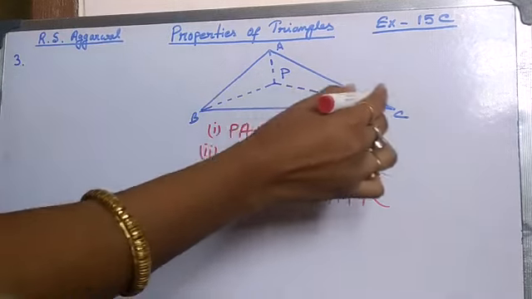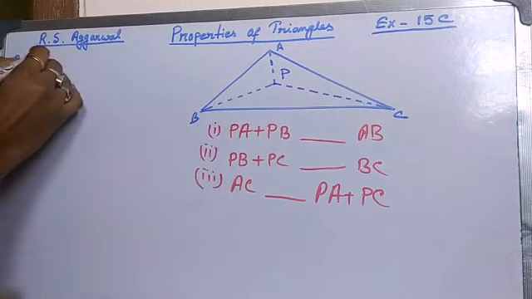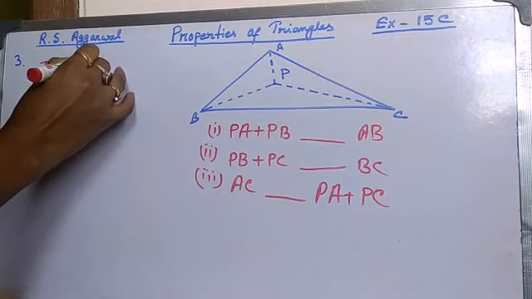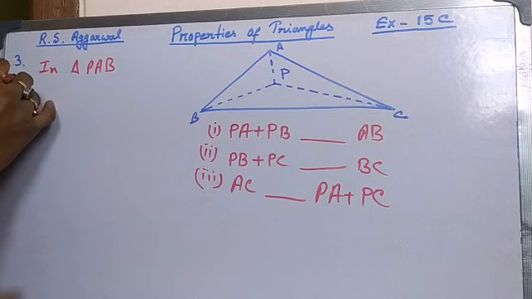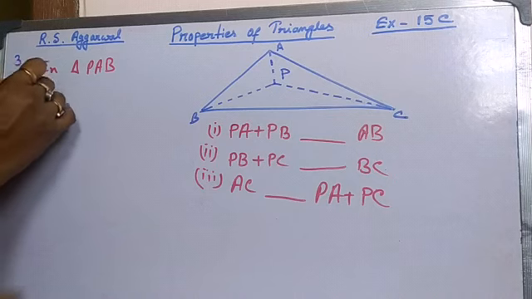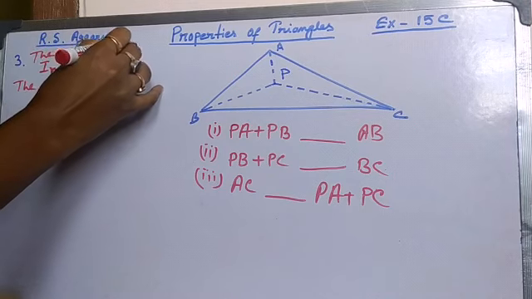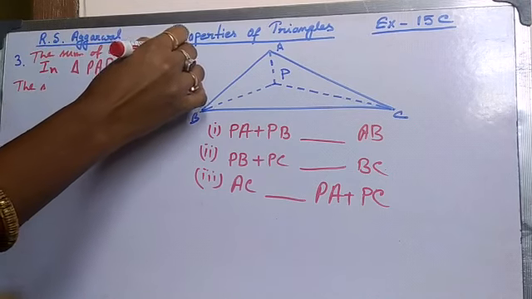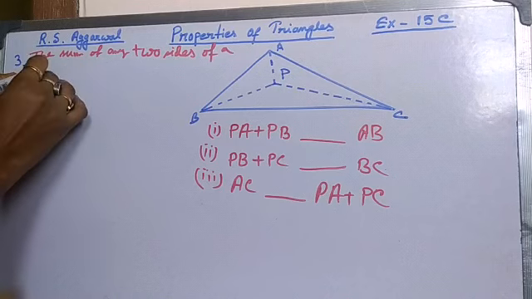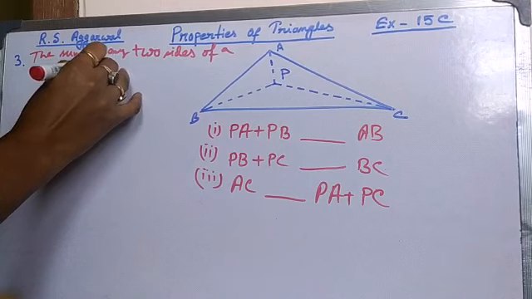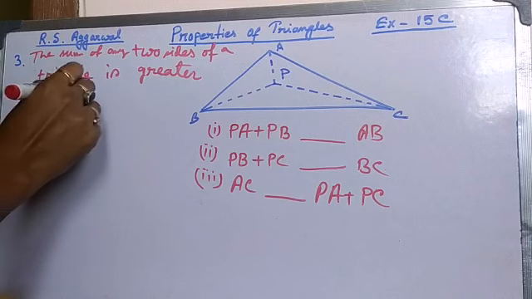Here ABC is a triangle and P is an interior point. That means in triangle PAB, first we'll write that formula: the sum of any two sides of a triangle is greater than the third side.